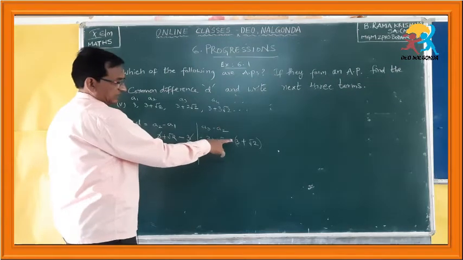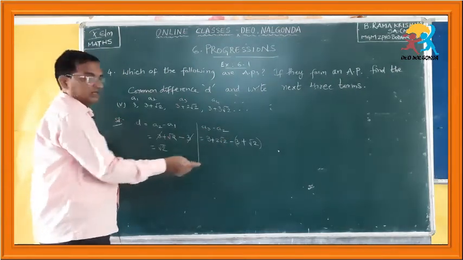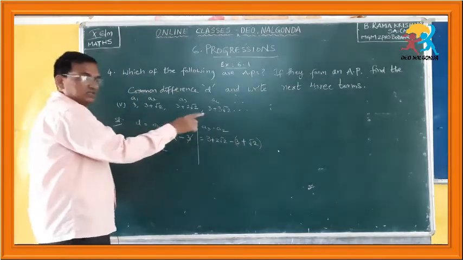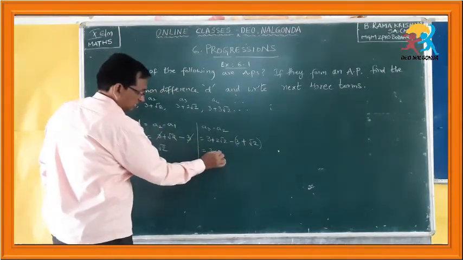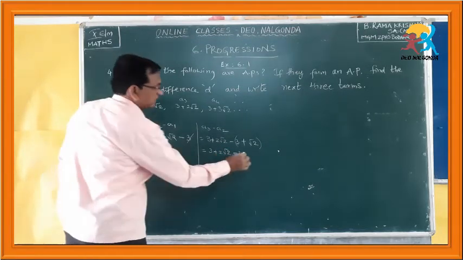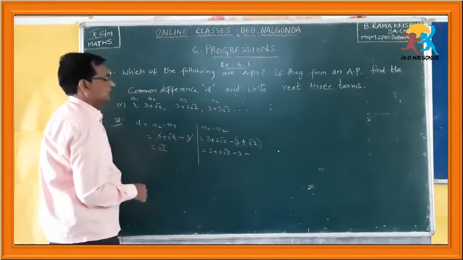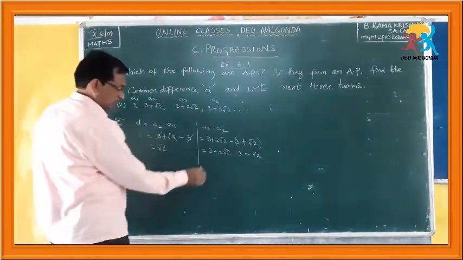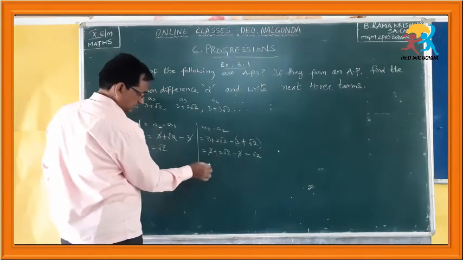So, if you put a bracket and then remove the brackets, the signs of the terms inside the brackets will change. So, removing the brackets, this will become minus 3 and this will become minus root 2. Okay. This 3 and minus 3 get cancelled.